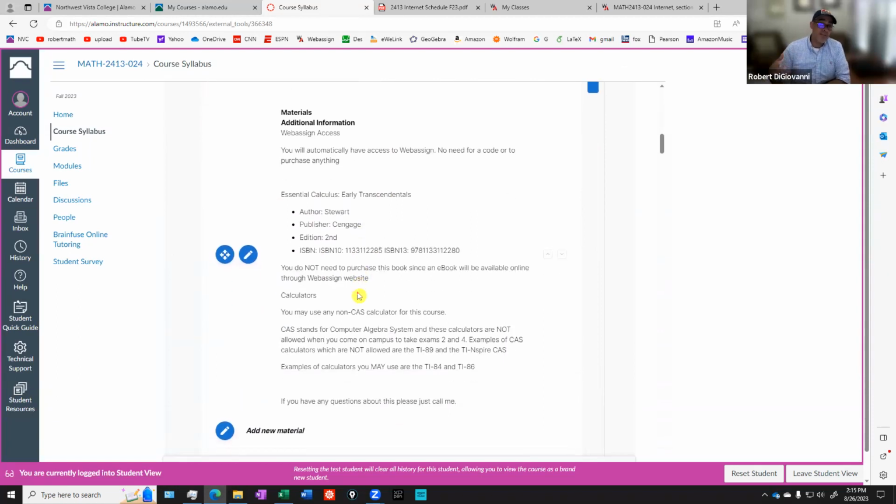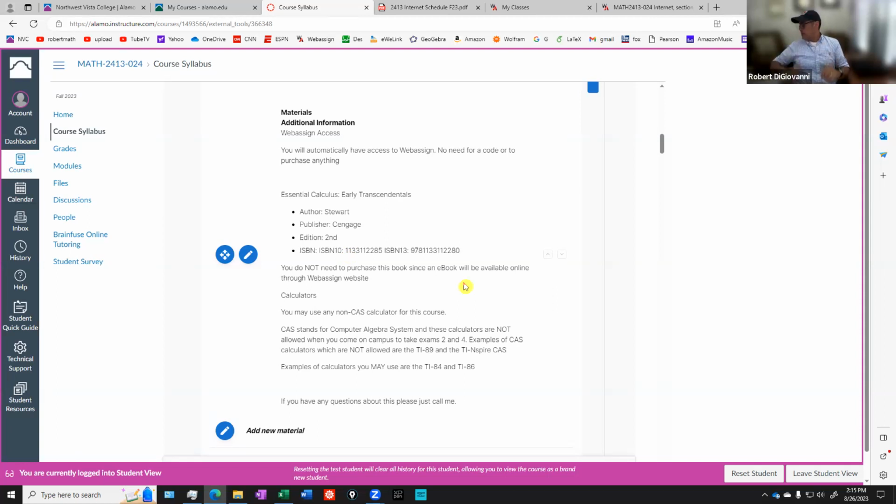Now the course is based upon a textbook, okay, this electronic book. And that book, if you wanted to get a physical copy, here's the information you would need, the ISBN number, if you wanted to get a physical copy of the book. We're using a pretty old book. There's a lot of used copies out there, so you could probably get it for pretty cheap if you wanted to like have a physical textbook in your hands.